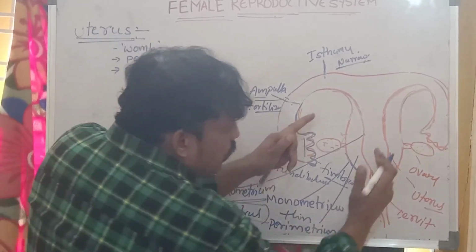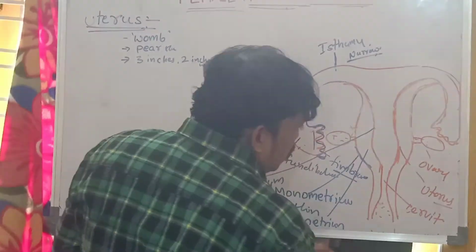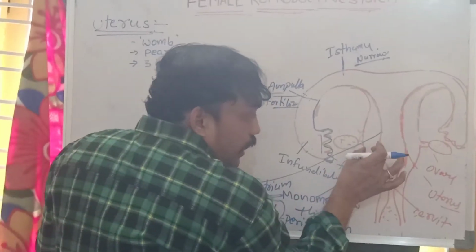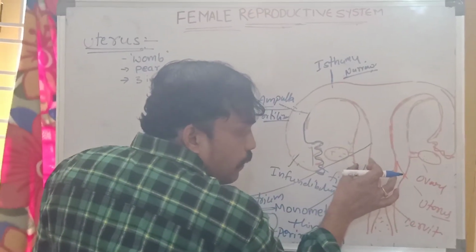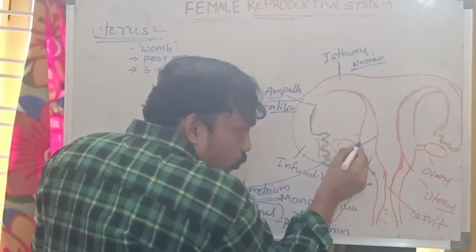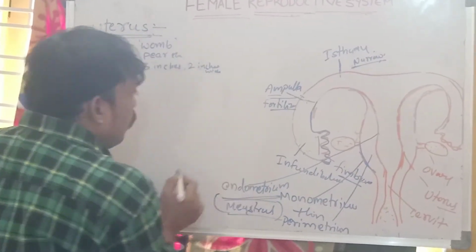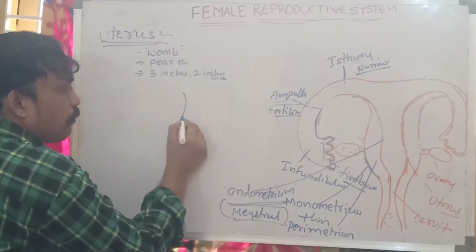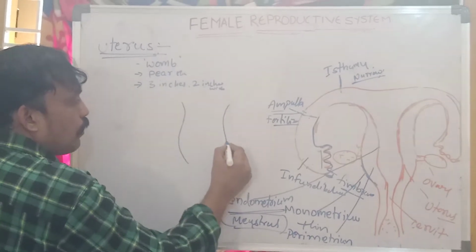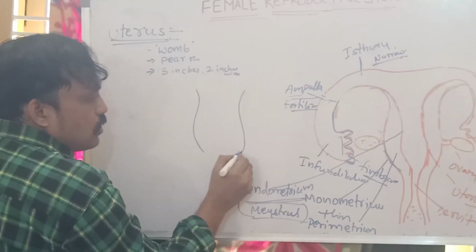This sac-like, bag-like structure is divided into layers. I will draw it so it is easy to understand. This is a sac-like structure.